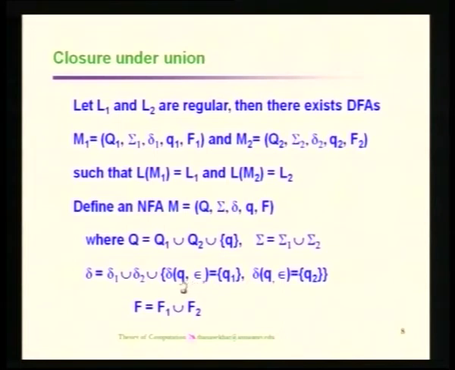So, you start from q, do not consume any symbol, jump to q1, or start from q, do not consume any symbol, jump to q2. So, the q1 is made as the destination state if the string is to be recognized by the first automata, and the q2 is going to be made as second state if the string is going to be recognized by the second automata.